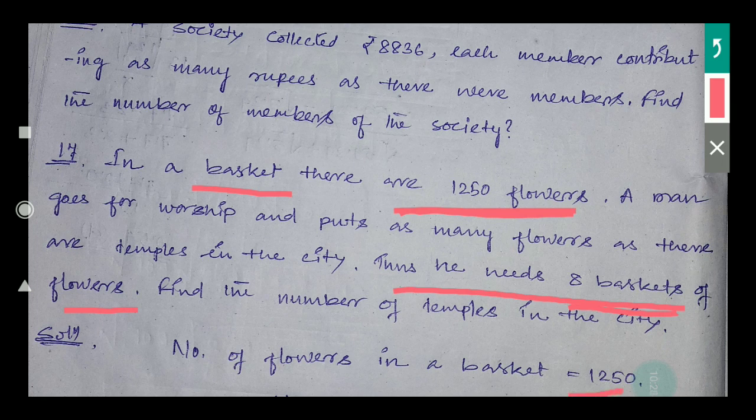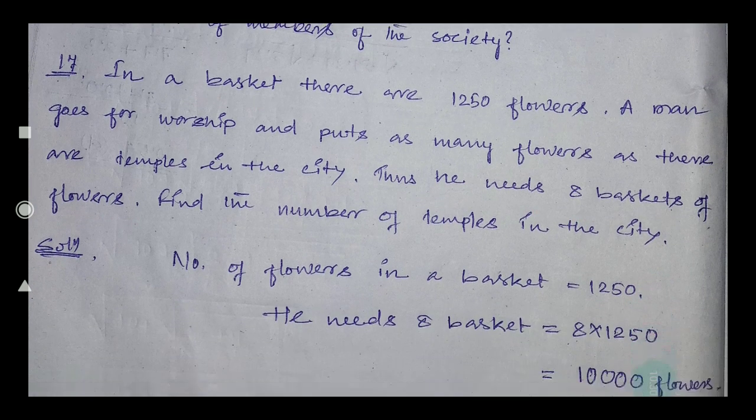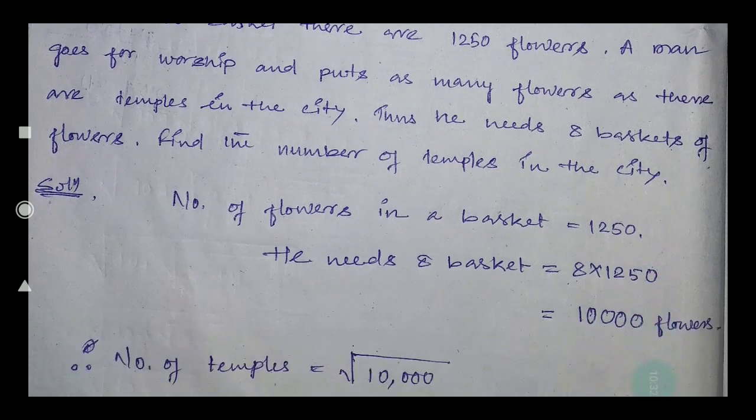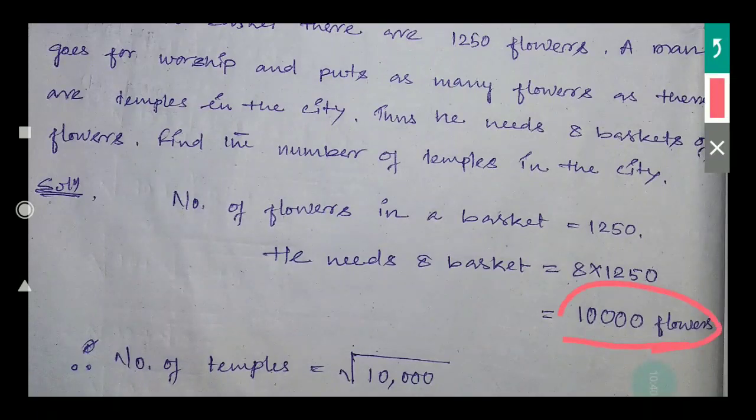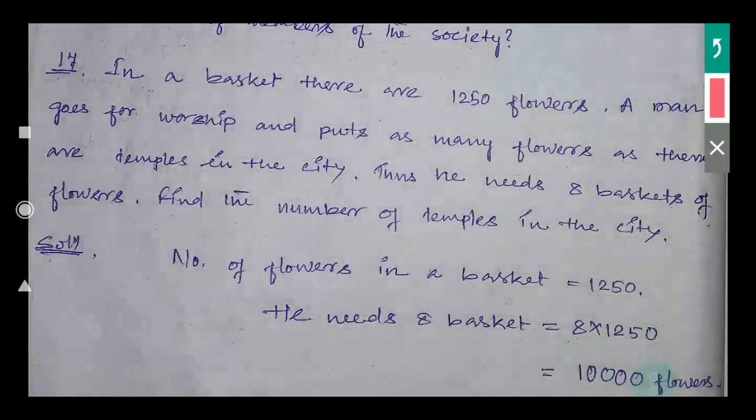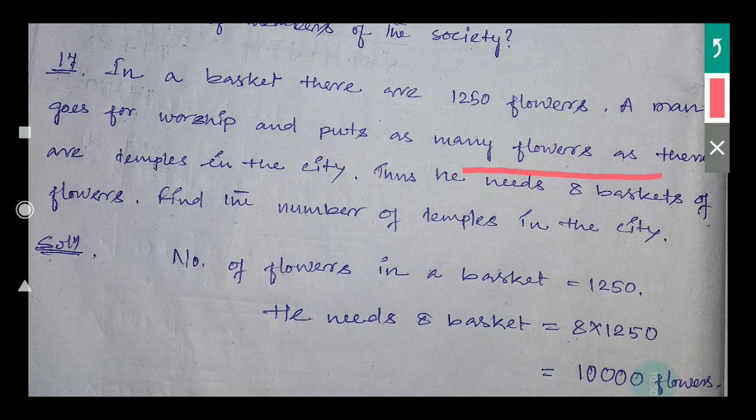In one basket there are 1250, so 8 baskets will be 8 into 1250. That means this much flower he needs, which is 10,000. But see, another line says he goes for worship and puts as many flowers as there are temples in the city.